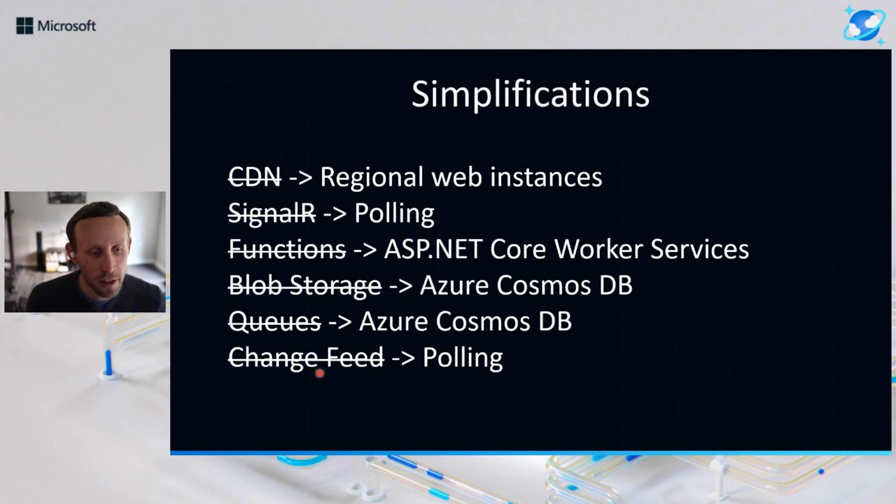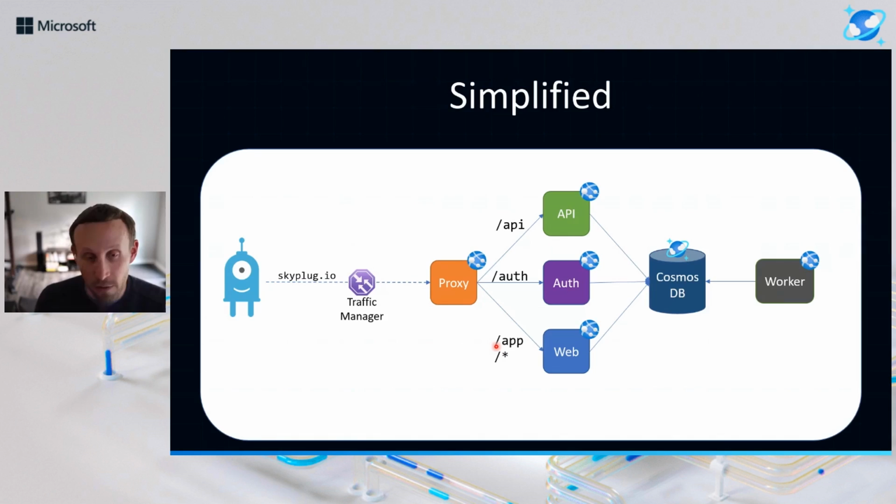So no queues anymore. And then the change feed, once you're on this path, you think, how many things can I remove? Change feed was one of these where I thought, well, I've always been a proponent of the change feed in the past, but is it really necessary? And I thought about it, and I couldn't come up with a reason why it was necessary in my case, over and above just a simple polling loop. And so I removed the change feed as well. So all of these dependencies, all of these SDK references, everything associated with all of this stuff just disappeared from the system as a consequence of doing that.